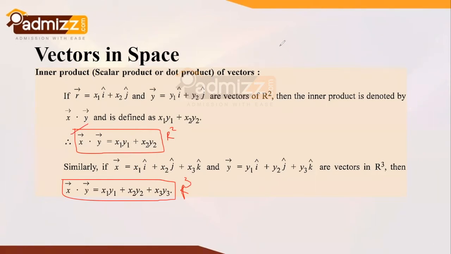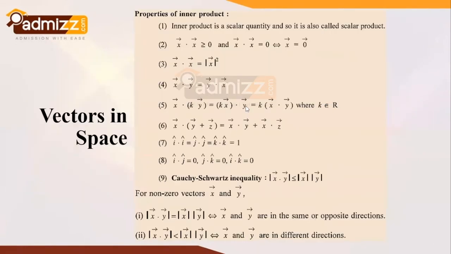All right, proceeding ahead with the properties of the inner product. The inner product is a scalar quantity, and so it is also called the scalar product. That means the resultant of two vectors, when they are taken as a dot product, is always a scalar value. This gives us the significance that inner product is a scalar quantity.